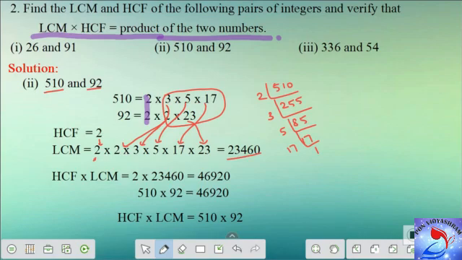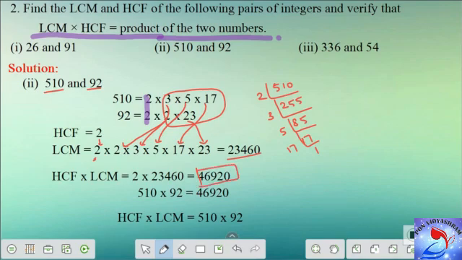Let's see what are we supposed to prove. We need to prove LCM into HCF equal to product of the numbers, for which let me find out the product of LCM and HCF. So here it is, HCF into LCM is equal to 2 into 23,460, that gives us 46,920 as a product of LCM and HCF. So here is a product of LCM and HCF.